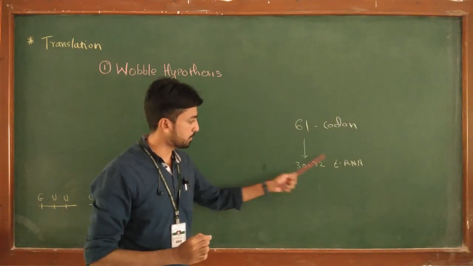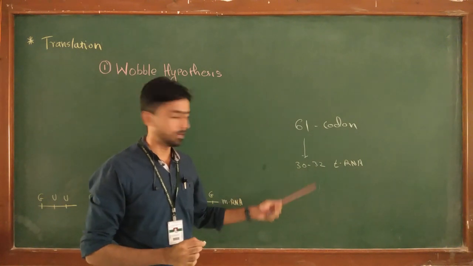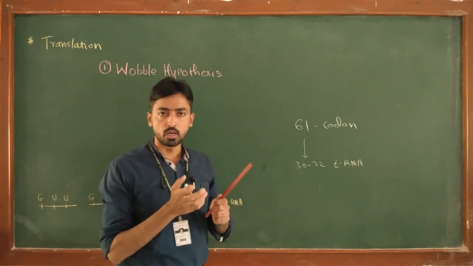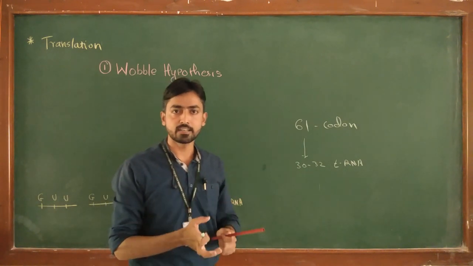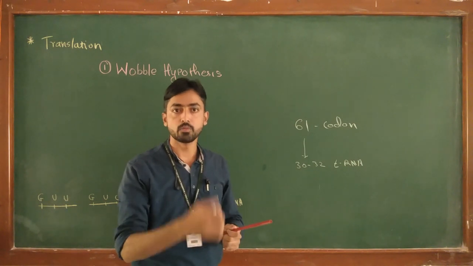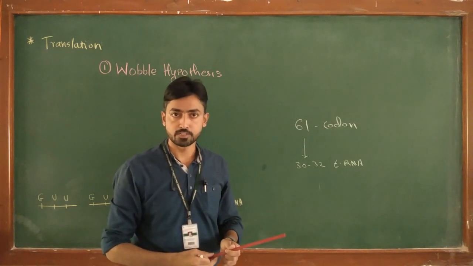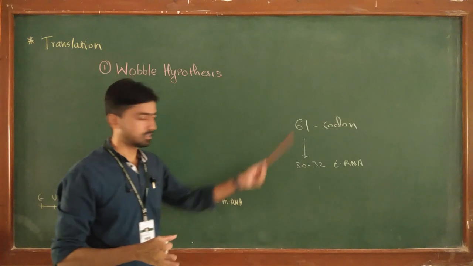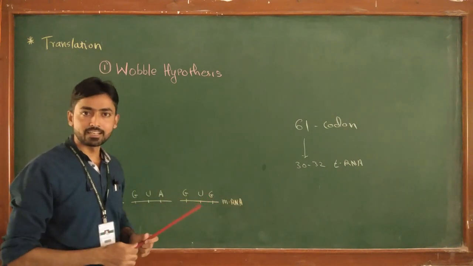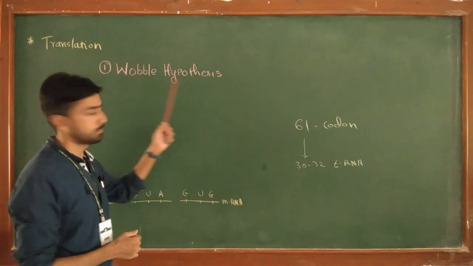So obviously the number of tRNAs is very small when we compare it with the number of codons. So how is it possible? How does a single tRNA recognize more than one codon and deliver amino acid in the translation process? This question is clearly solved by Crick by proposing this Wobble hypothesis.